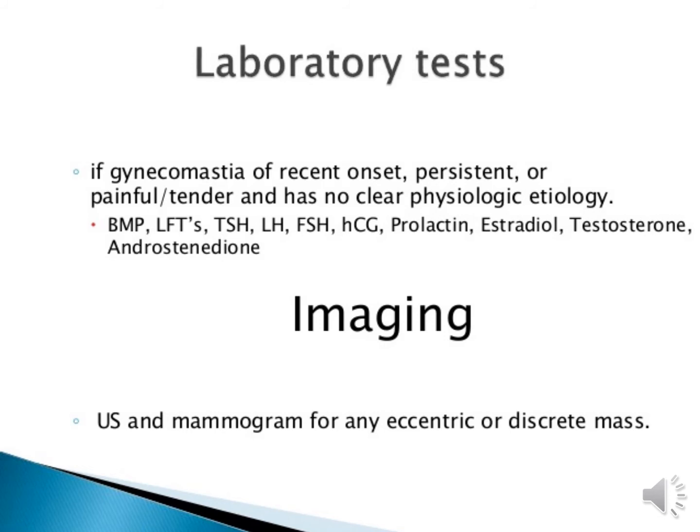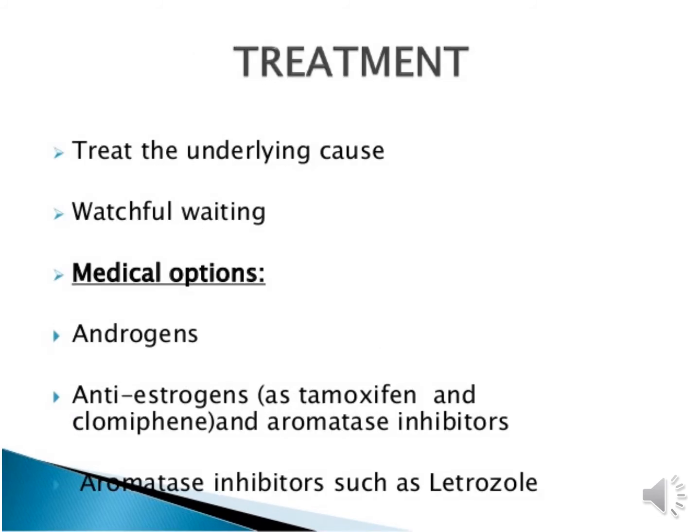I hope you all understand the diagnostic evaluation of gynecomastia. Now we will see the next thing, treatment. Treat the underlying cause and watchful waiting. Firstly, we treat the causes related to gynecomastia. Then there are medical options. Androgen hormone is one kind of hormonal therapy, a hormonal agent drug. After giving androgen, the person's hormonal changes and problems are properly balanced.